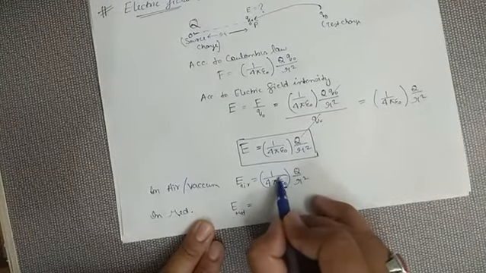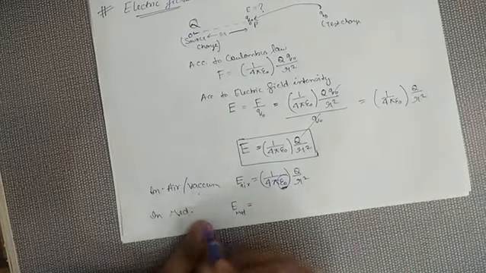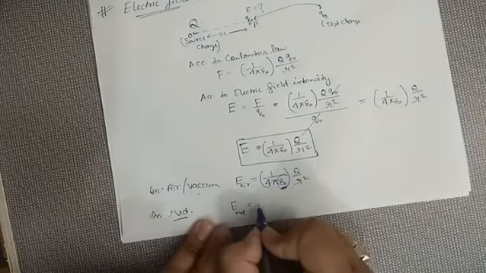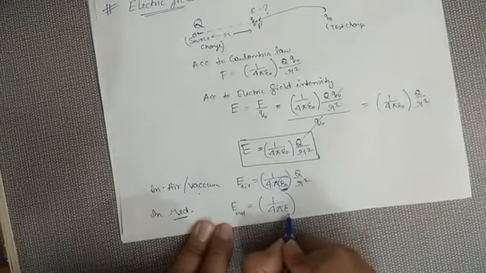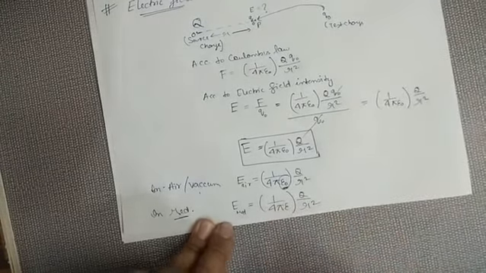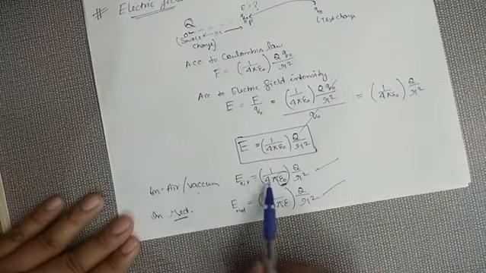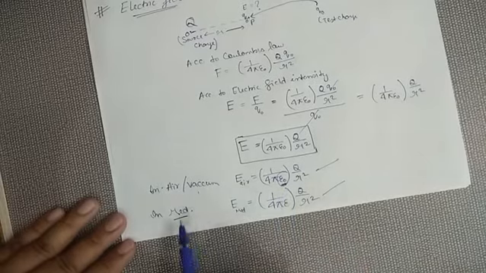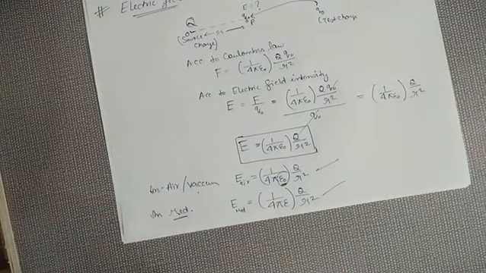This epsilon naught is the permittivity of air or vacuum. But in this case we are using a medium, so I have to use here 1 upon 4 pi epsilon, naught is not there, 1 upon 4 pi epsilon Q by R square. So just try to remember, if air or vacuum is there, then simply 1 upon 4 pi epsilon naught. If they are using another medium, then 1 upon 4 pi epsilon times Q by R square.